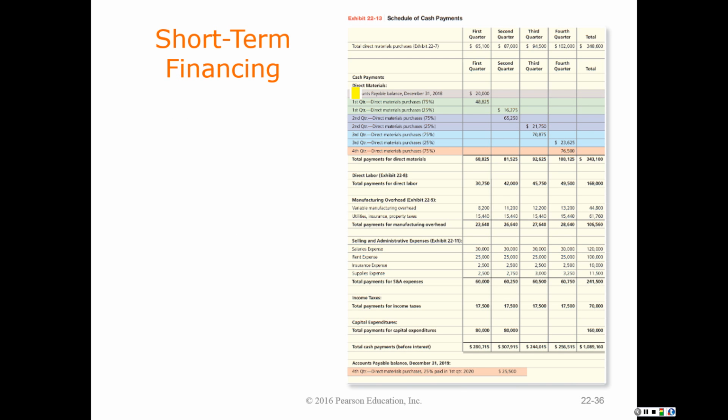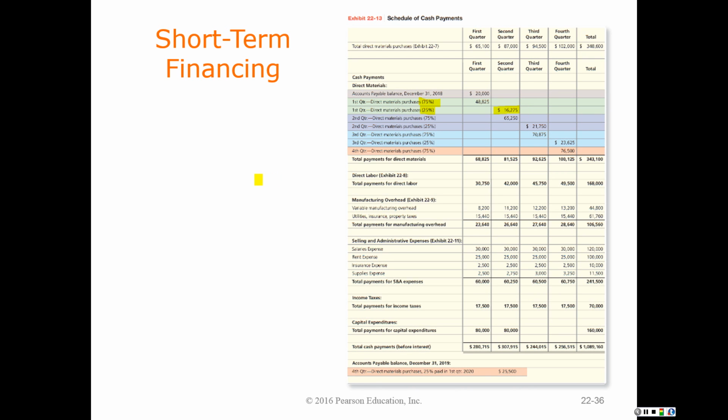And so we might purchase $600,000 worth of steel at one time, but we would pay for that 90 days later. Okay, so in this case, it's telling us that we pay for 75% of our purchases in the month or the quarter that they actually take place. And then we're going to pay for 25% of those purchases in the following quarter.